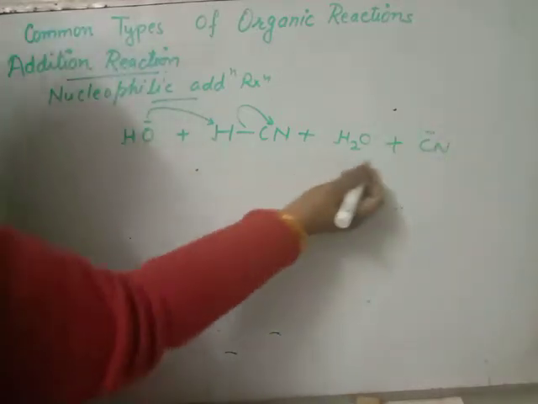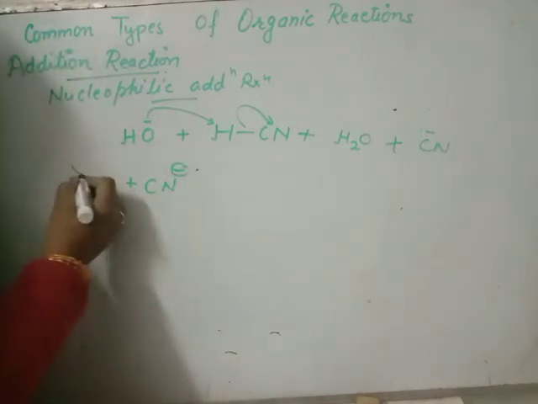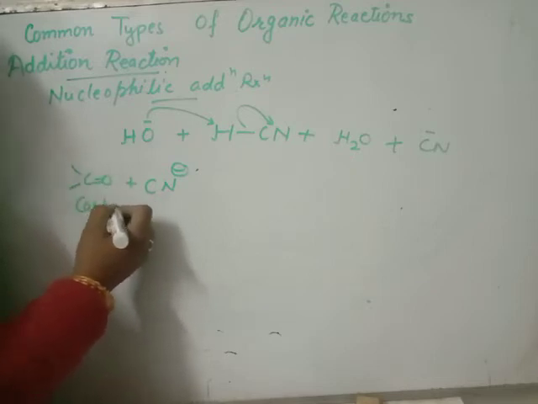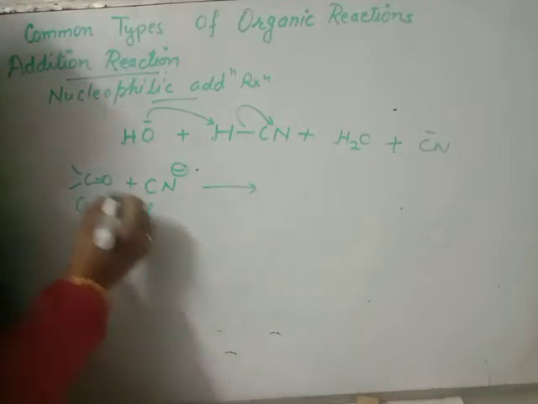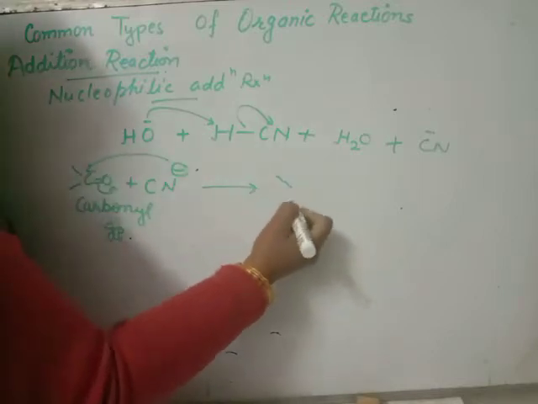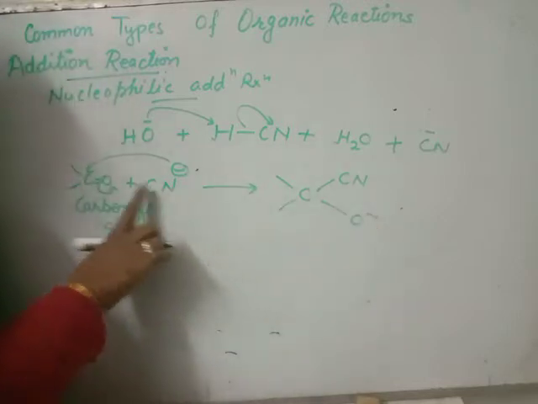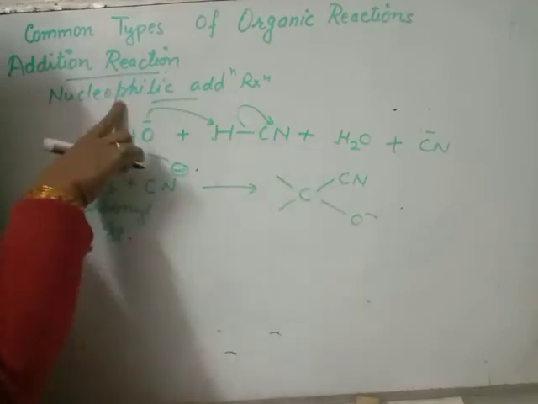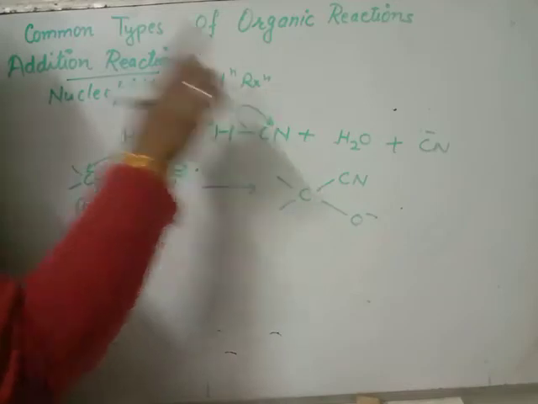This cyanide ion attacks over the carbonyl group. Beta, what happened? It will attack over here. It will give you two compounds combined together to give a single product, which is the addition reaction. Here a nucleophile combines, so it is known as nucleophilic addition reaction.